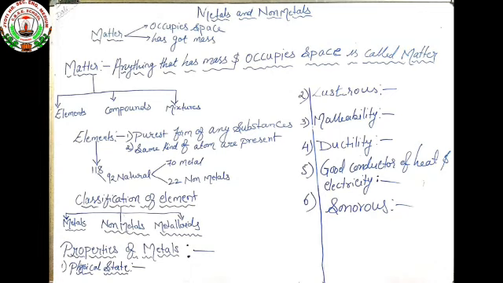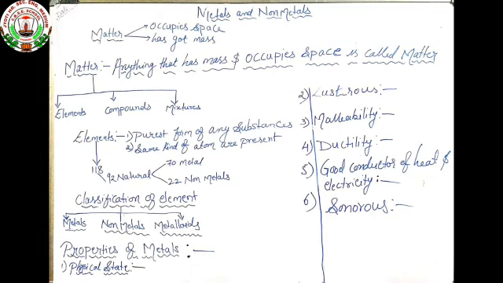Because a layer of oxide is deposited on them, which makes their surface rough. When that oxide layer is removed from the surface, they shine. So this is the second property of metals, lustre.